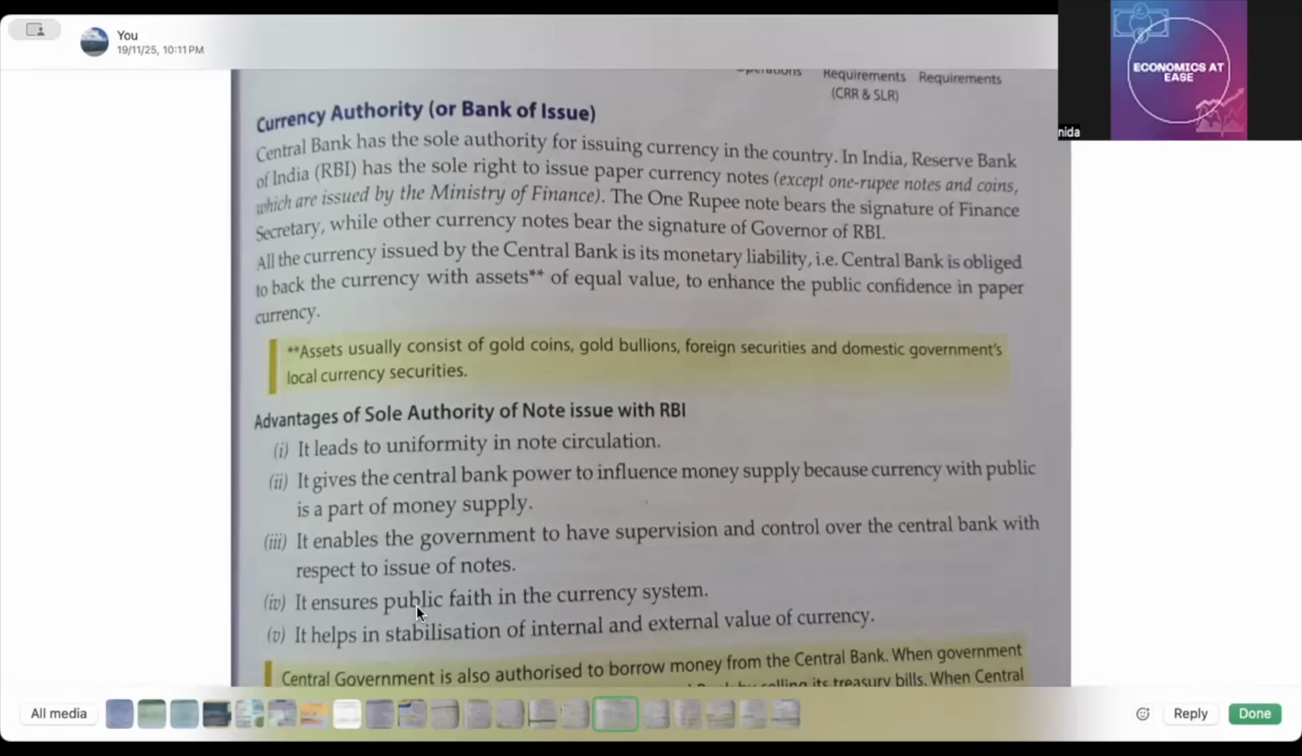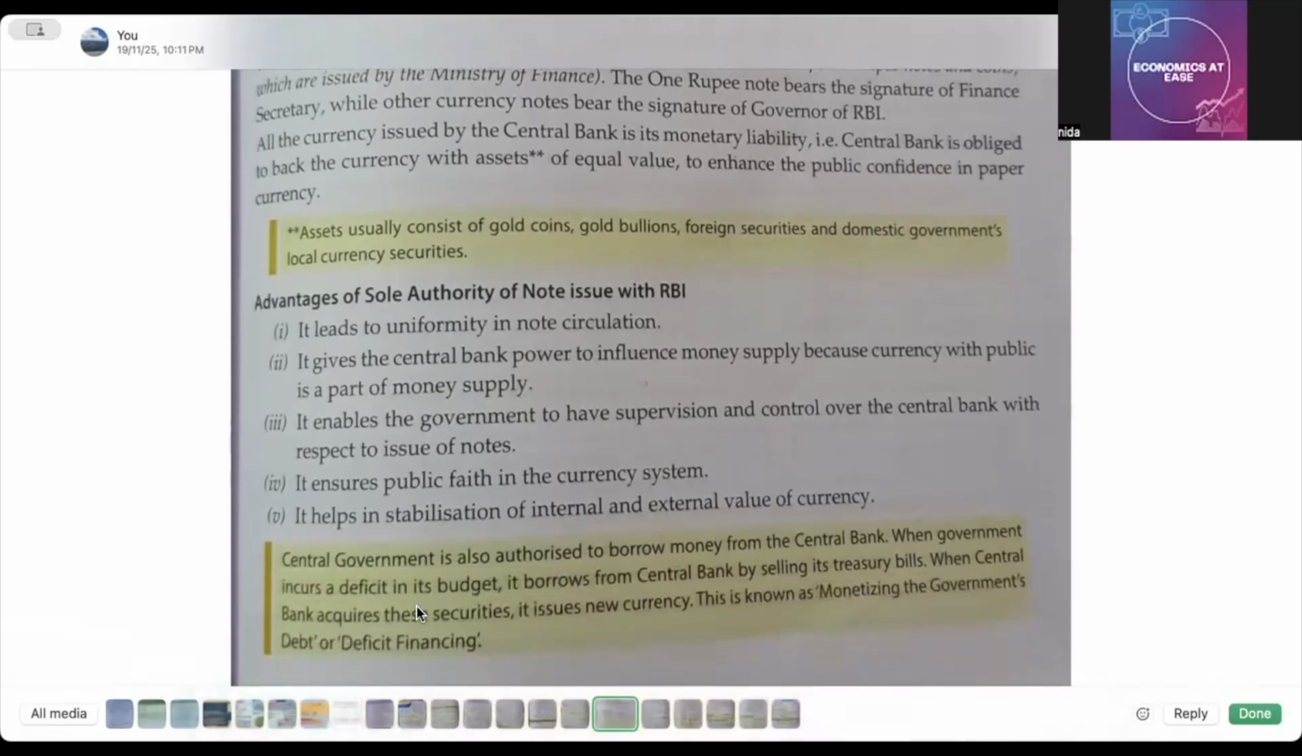And this one, that is when the currency is, you can say it has the authority to issue the currency. So public also has the faith. Okay, it helps in stabilization of internal and external value of currency. Okay. Now, central government is also authorized to borrow money from the central bank.